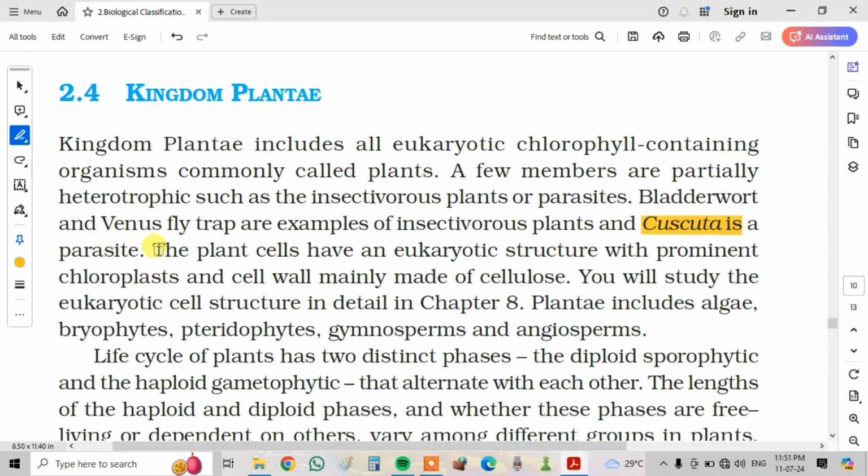The plant cells have a eukaryotic structure with prominent chlorophyll and a cell wall mainly made of cellulose. You will study the eukaryotic cell structure in detail in chapter 8. The Plantae includes algae, bryophytes, pteridophytes, gymnosperms and angiosperms.